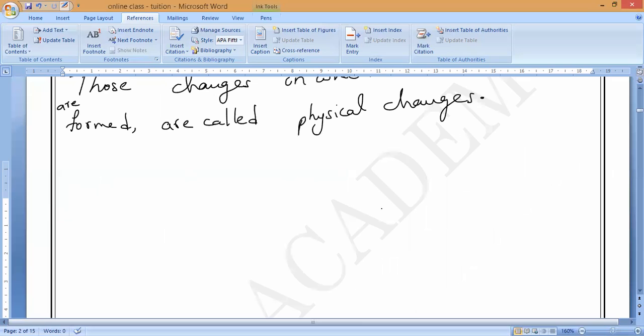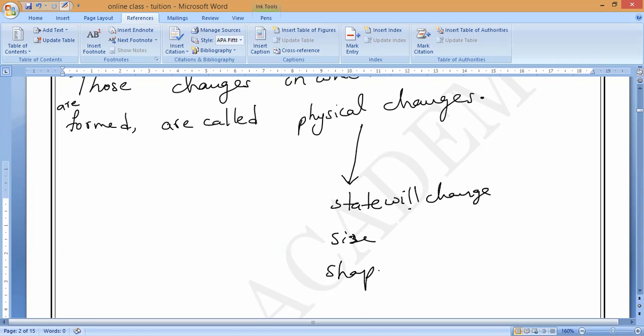Do you understand, guys? So during a physical change, the state may change. Next, the size will change. Size and shape will change. So these three things only change in physical changes.